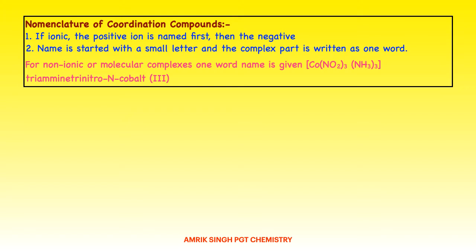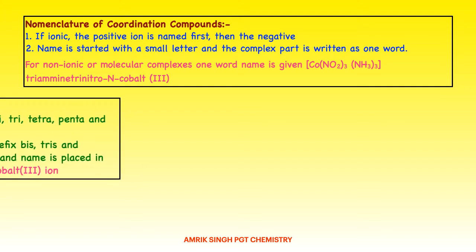For example, [Co(NO2)3(NH3)3], that is triammine, trinitro, cobalt(III).